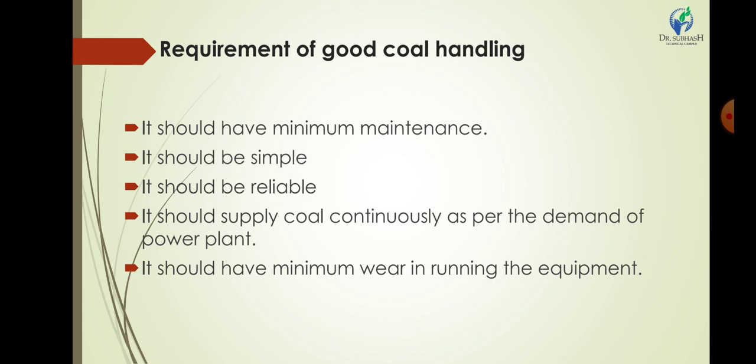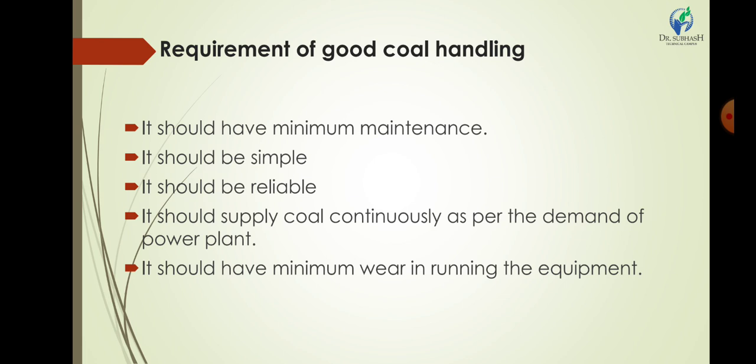minimum, it should be simple and reliable, the handling of units should be centralized, and inspection and maintenance should be easily carried out. It should require fewer operators and other operation equipment.